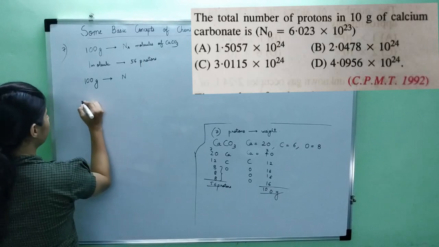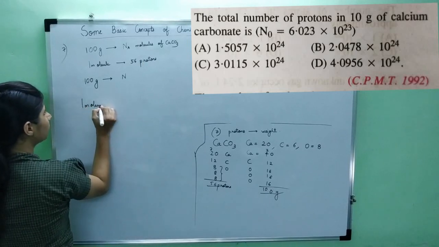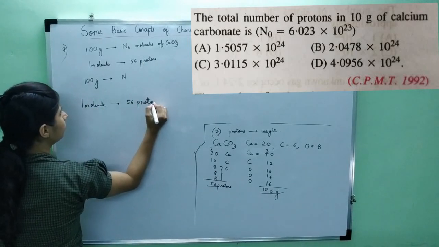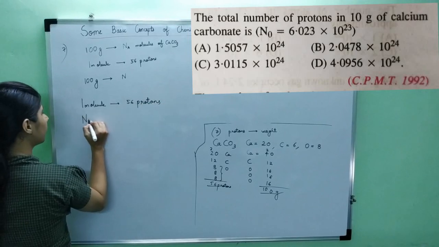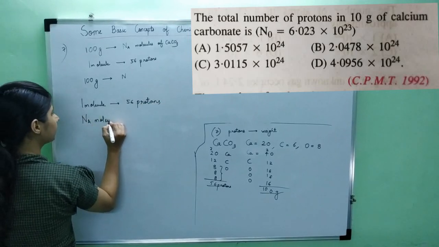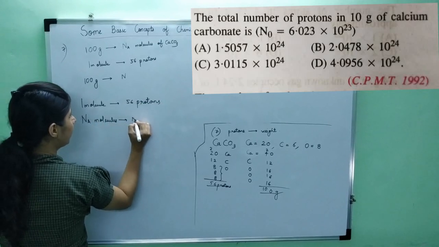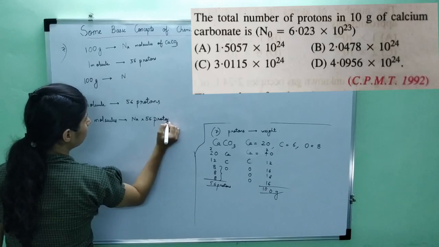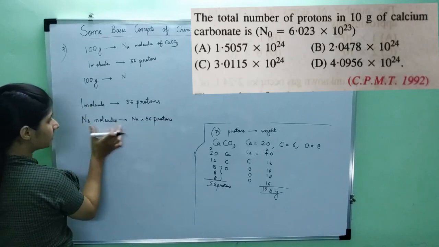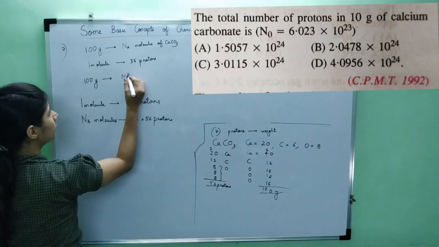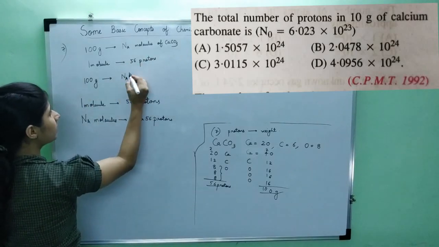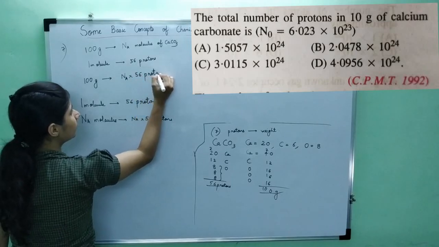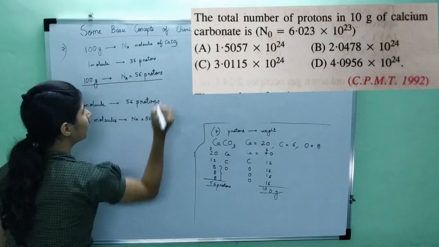I hope you understand this. I'll write that. One molecule contains 56 protons. So any molecules will contain Na into 56 protons. So this is what I am writing. Instead of any molecules, I will write Na into 56 protons. So I should write 100 grams will give any molecules. I will write 100 grams will give Na into 56 protons. Right? Now I have the relation between weight and protons.